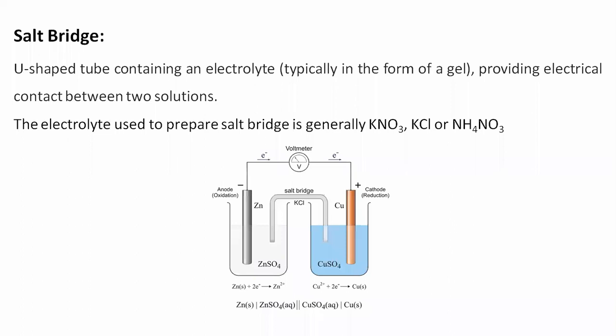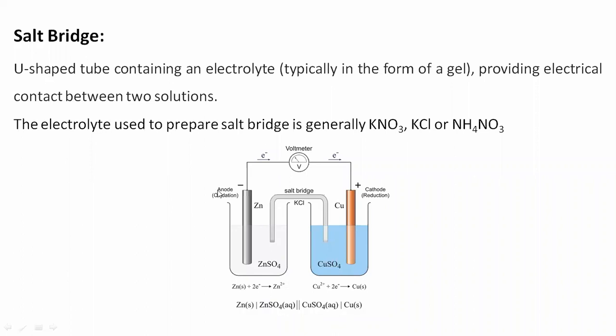Now, before we move towards the full cell, this is a salt bridge. It is always there, dipped in both the tubes containing different electrodes. Now, what is a half cell? See here, this zinc electrode is dipped in the solution of zinc sulfate, and this copper electrode is dipped in the solution of copper sulfate. So one of these beakers represents a half cell. Now the salt bridge is the apparatus which we dip in both the solutions.